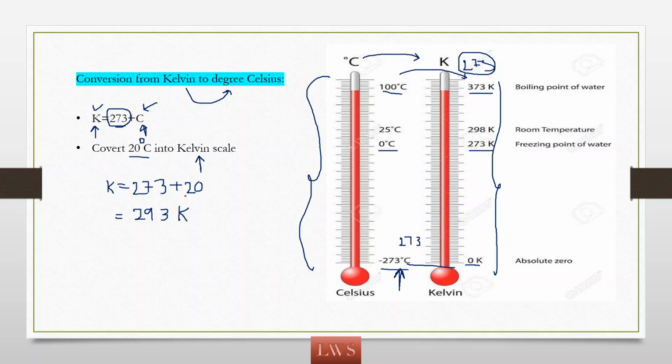So whichever Celsius temperature we have, just add 273 so that it will be converted to Kelvin. And remember, whenever you are writing Celsius, you put the degree symbol, and whenever you are writing Kelvin, don't put any degree. Kelvin doesn't have any degree associated with it. Okay? Hope you understand this problem.